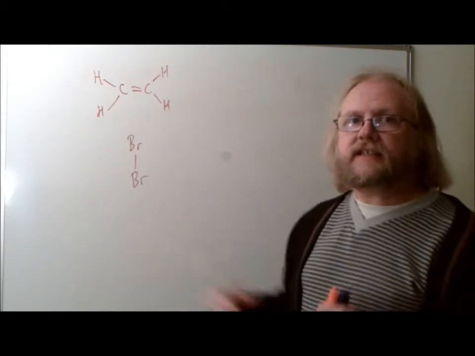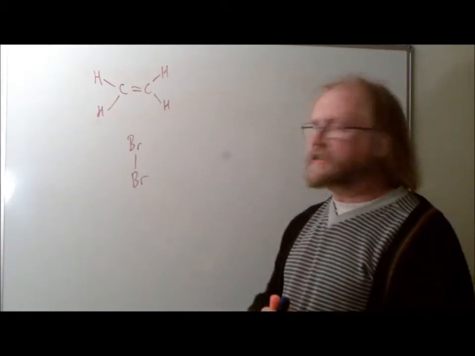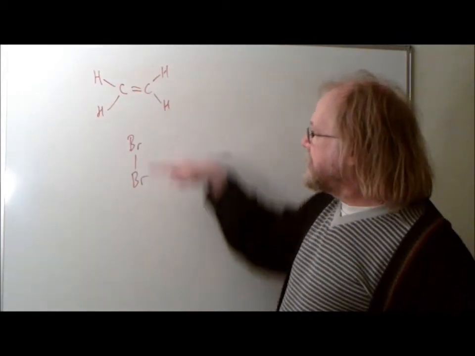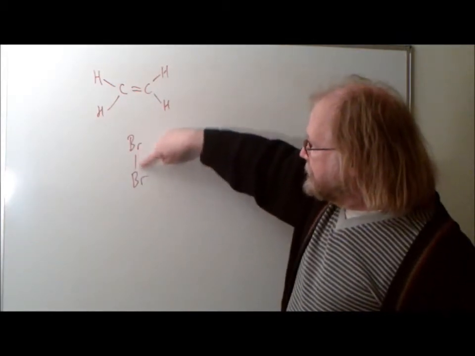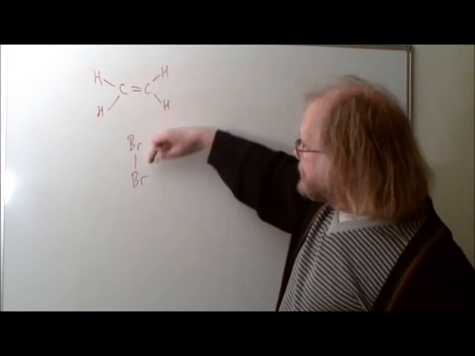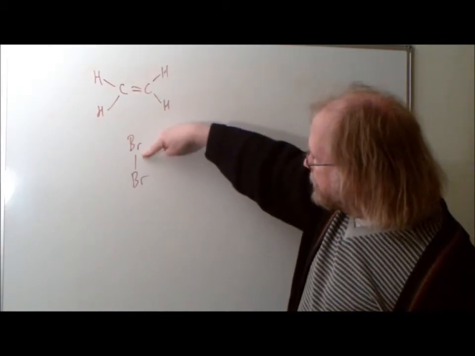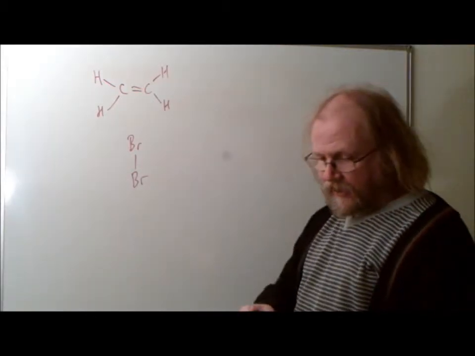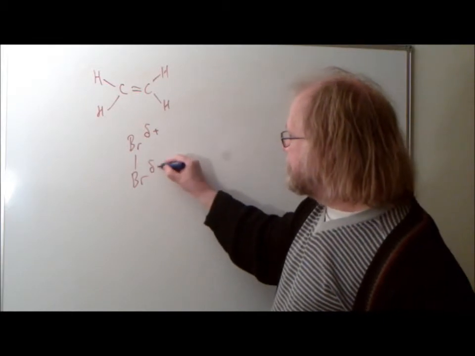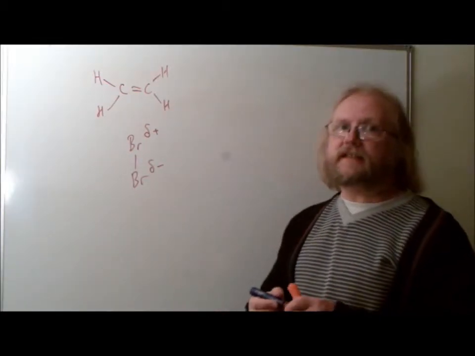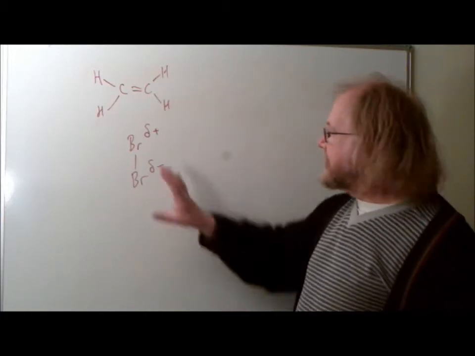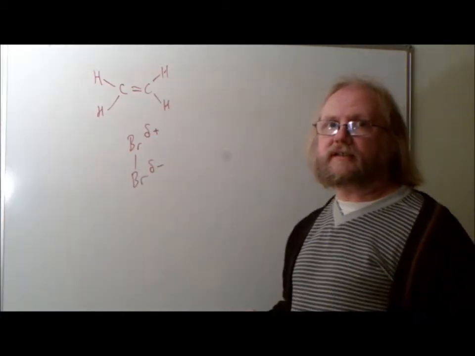And because electrons hate other electrons, negative charge repels negative charge, the effect of seeing this big cloud of pi electrons is that the electrons in the bond between the two bromines are going to be repelled by that. Negative pi electrons here repel negative electrons in that bond, and they move towards the back, and that creates a dipole. So this bromine suddenly has a dipole that obviously it wouldn't normally have. It's an induced dipole resulting from repulsion from the pi bond. And the closer it gets, the bigger that dipole gets.